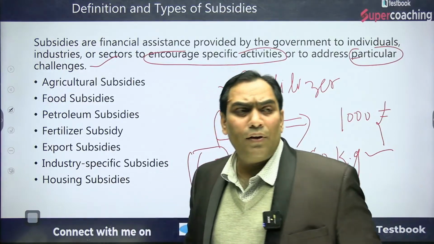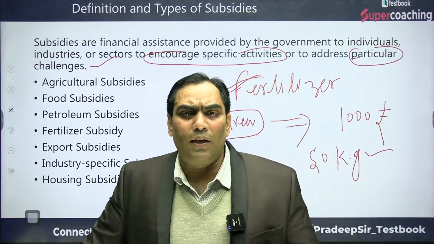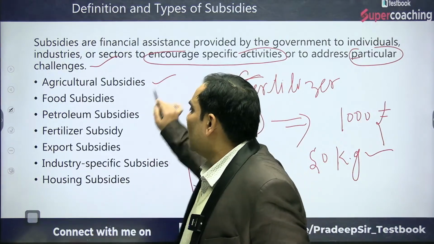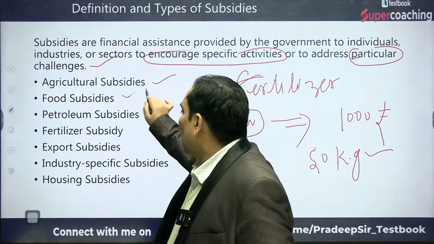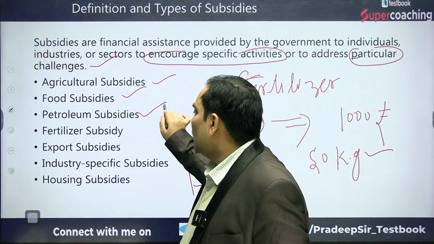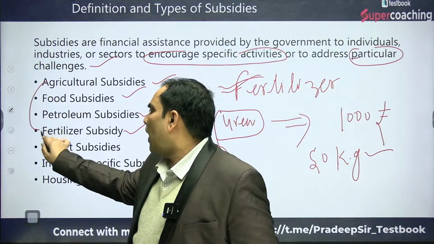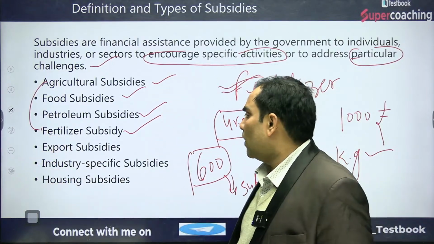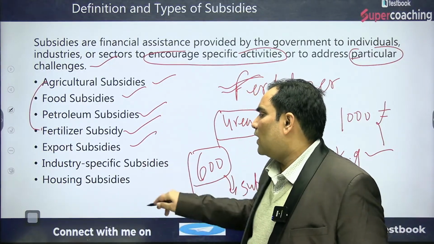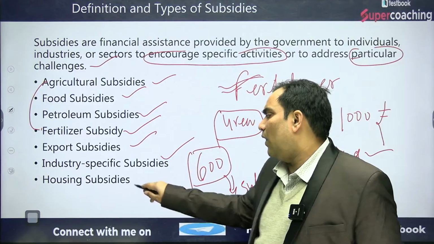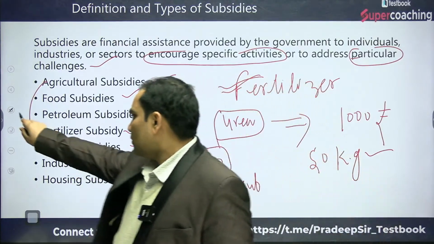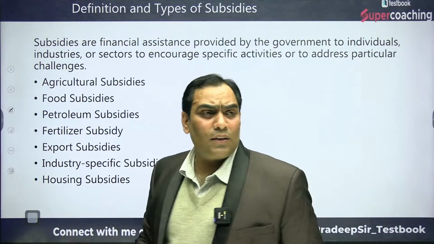Then, when we talk about the types of subsidy, that may be agriculture subsidy, food subsidy, petroleum subsidy, or fertilizer subsidy. This fertilizer subsidy is part of the agriculture subsidy only. There may also be export subsidy, industry specific subsidy, and housing subsidy. We will discuss it one by one.